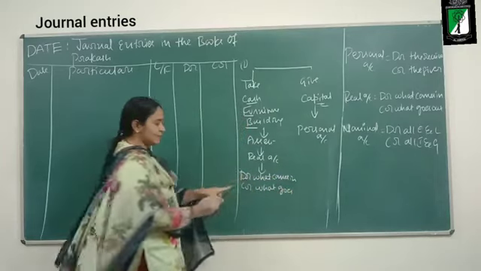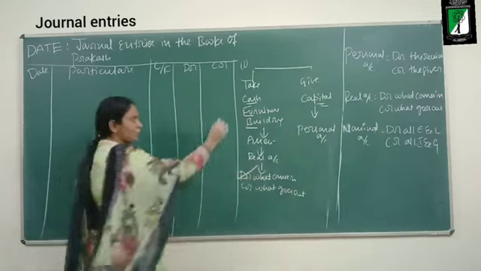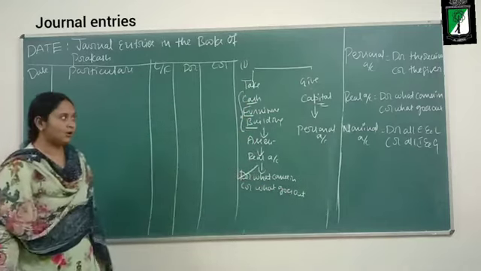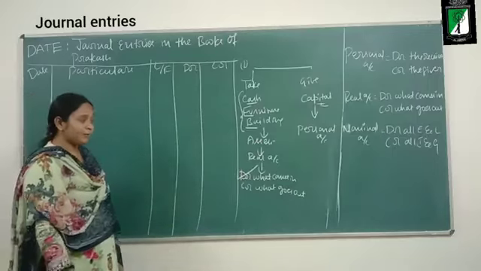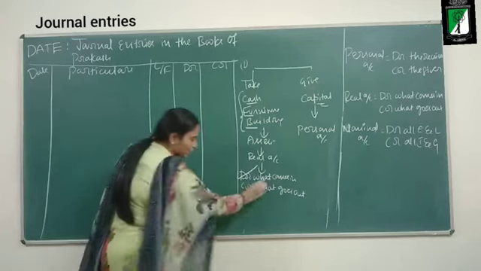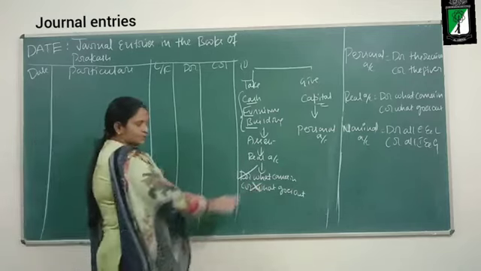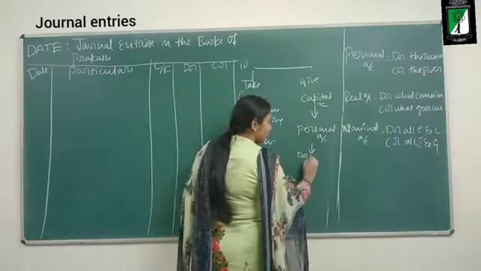All these things are coming into the business. So, I will debit what? Cash, furniture and building. I will debit all these three. Why? Because all these things are coming into the business. Nothing is going out of the business, so I will not consider this. Next, personal account. What is the rule? Debit the receiver